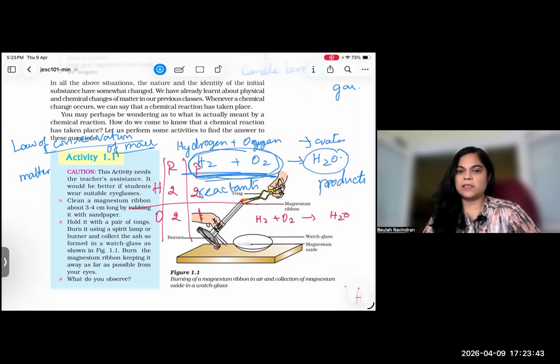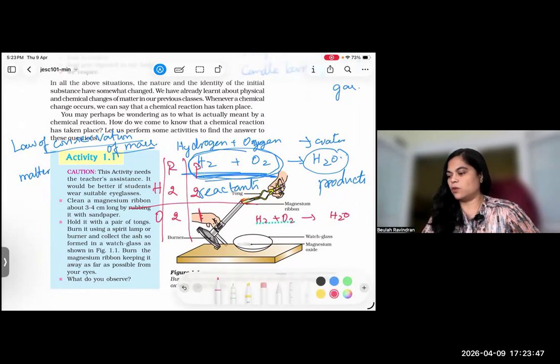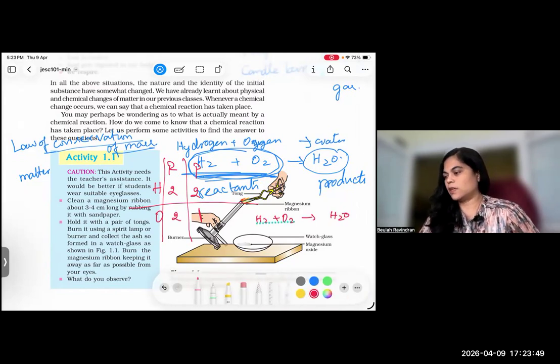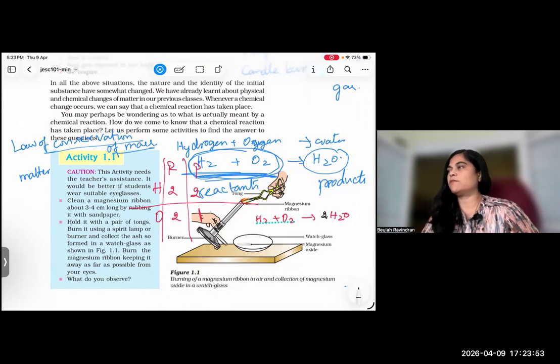How should it be balanced? You have to balance it in such a way that oxygen also has 2 atoms on the product side. So put 2 in front of this. Then it makes sense: 2H2O means 2 molecules of water. I have a question. What if you add 2 here?